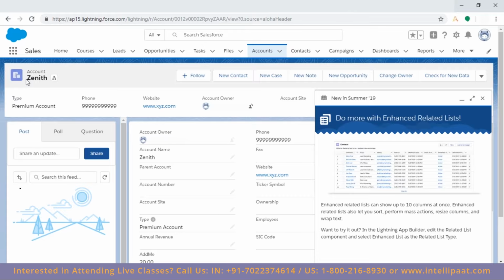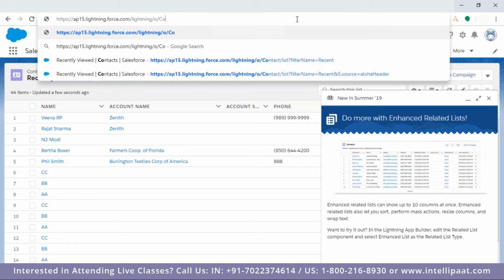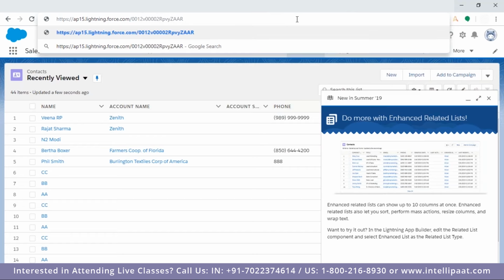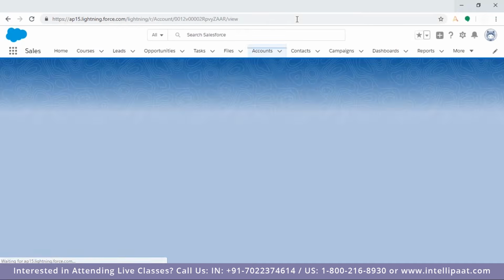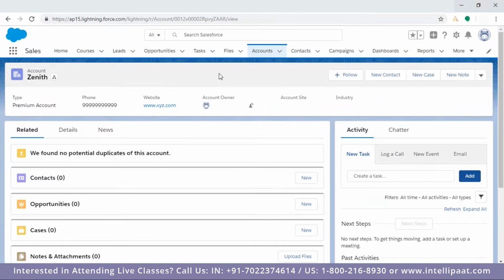Did you notice here, when I open this particular record, go to the address bar. I'm at account, and after account, I'm getting this. This is the ID. How can I know this? I simply copied this. I'm going to a different place. Now my address bar got changed. No worries. I'm removing everything until my main URL, and then I'm pasting that. It will take you to that record. So this is the ID of that.